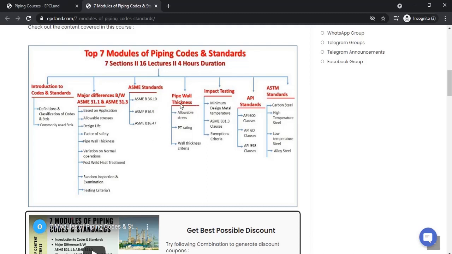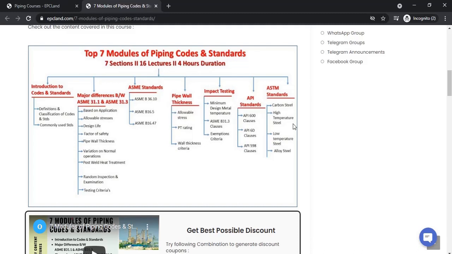Then pipe wall thickness, you can get the complete details in this section. Impact testing, and how we can get all the exemptions. Few of the API standards we have covered, so that once you know the relevant clauses, you can refer to any of the other API standards and get the concept.